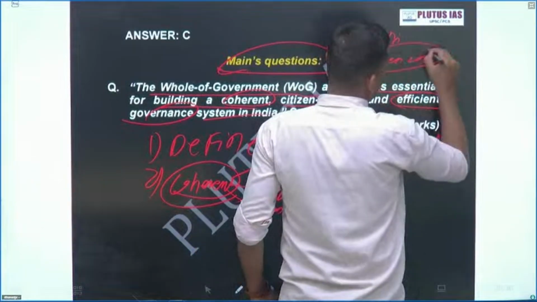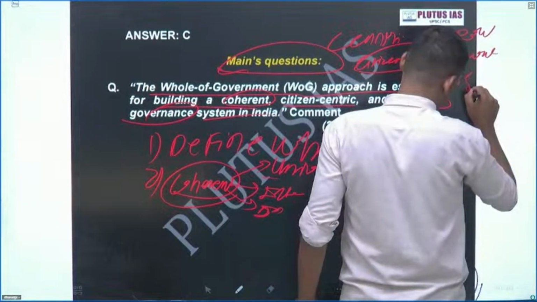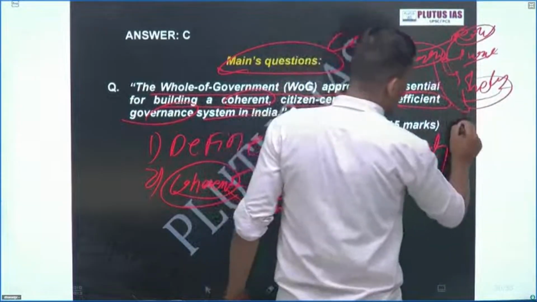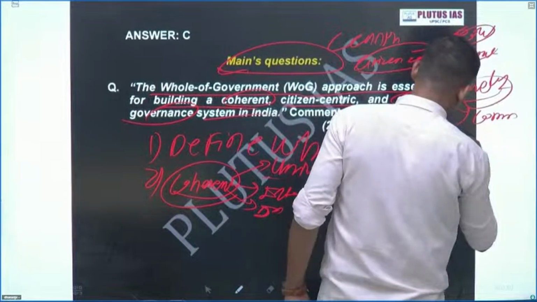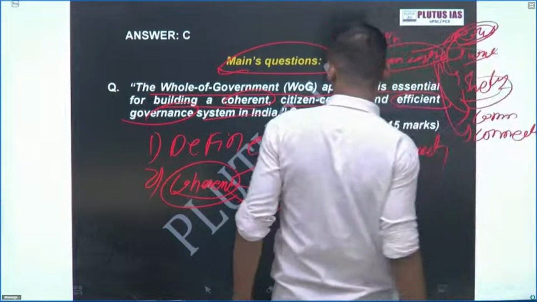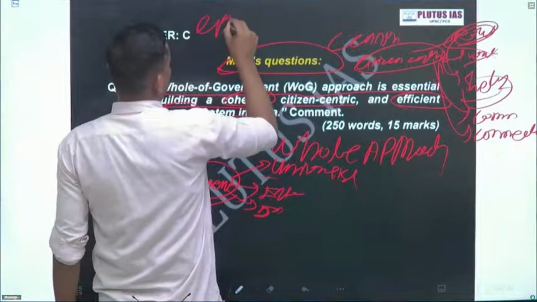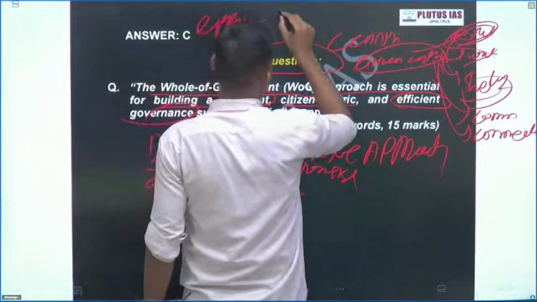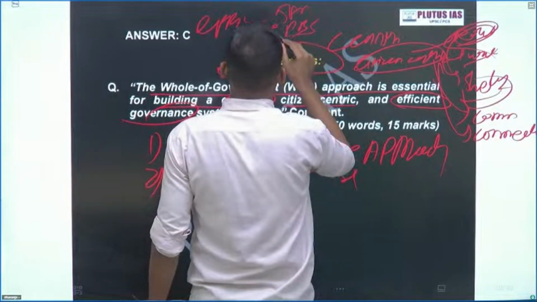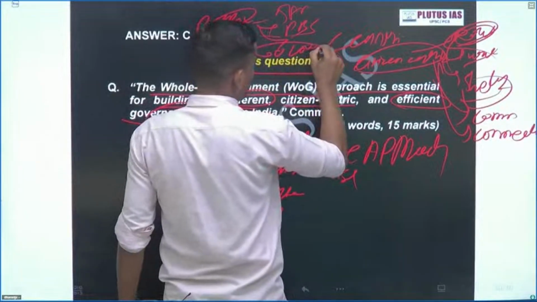Mention some policy: road, water, shelter. Okay, you will be able to generate many points, even communication, connectivity, and give one example of how a road can be built up. Then efficient governance. Efficient means prompt delivery. JAM trinity you can mention, PDS system you can mention. Then more efficient means reduction, elimination of corruption, DBT.